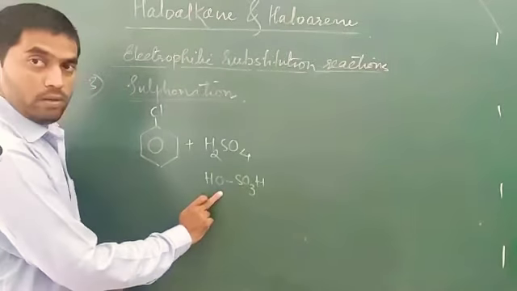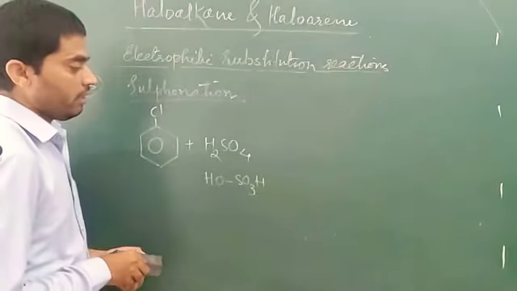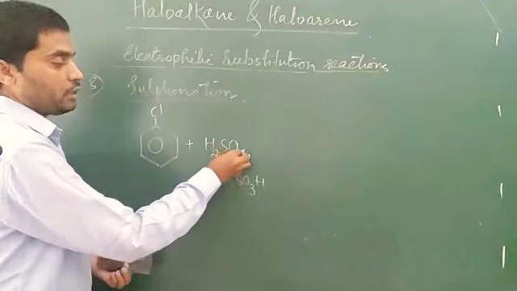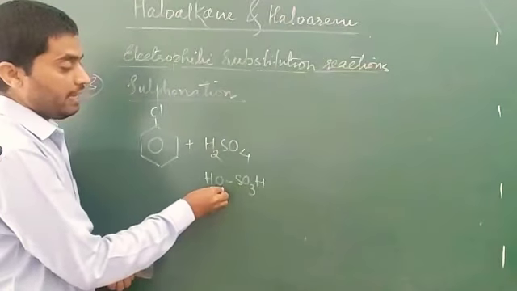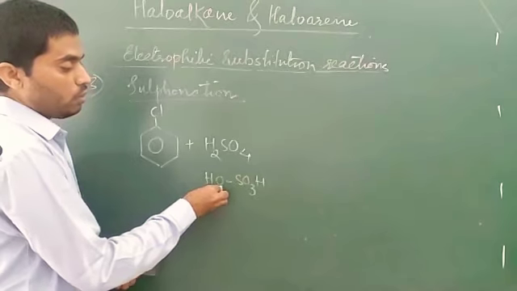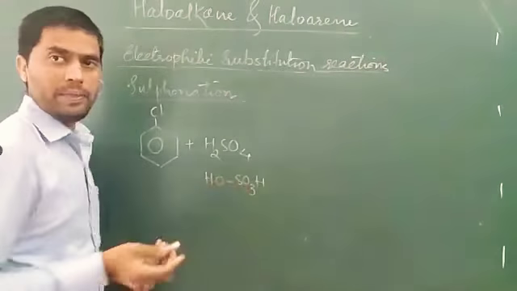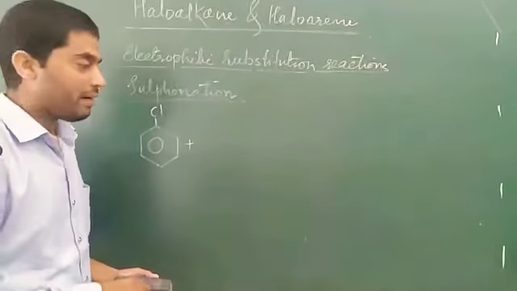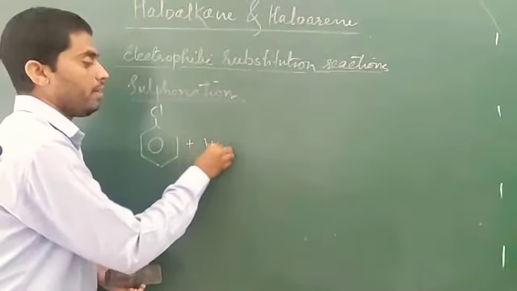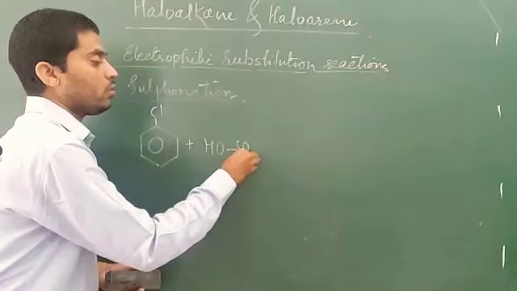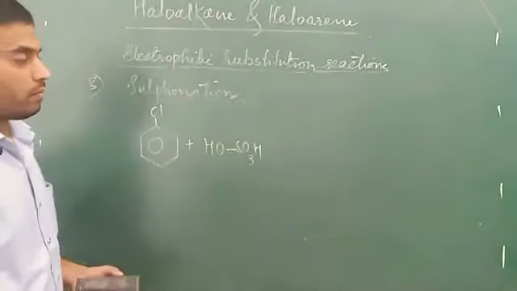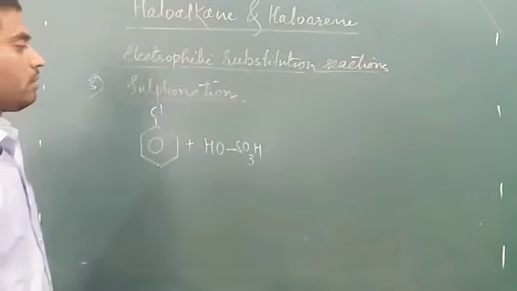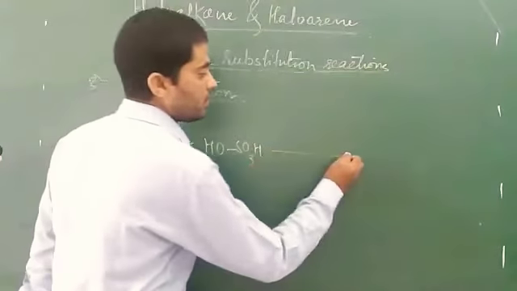So in place of H2SO4 we can write HOSO3H, meaning sulfuric acid, but the writing pattern is a little different. HOSO3H, sulfuric acid. Now what happens?